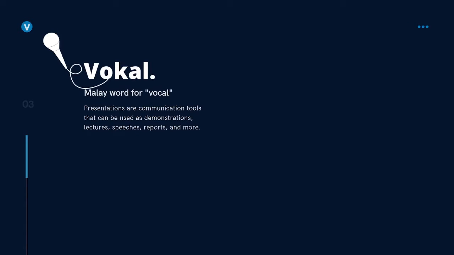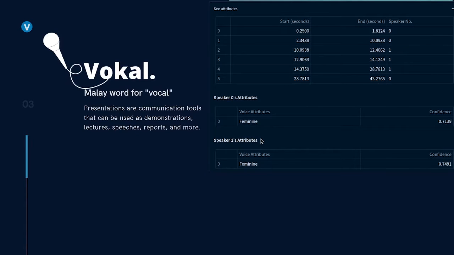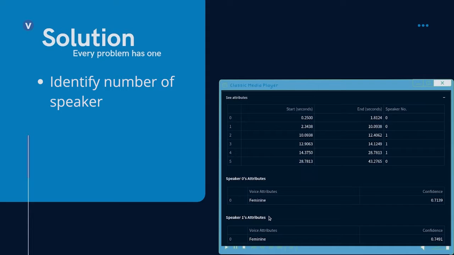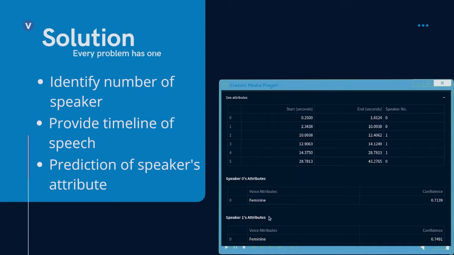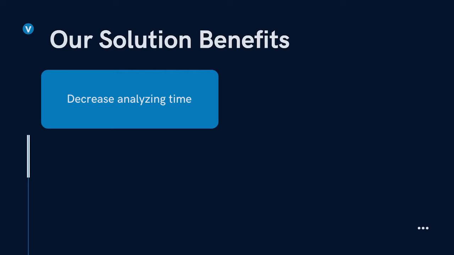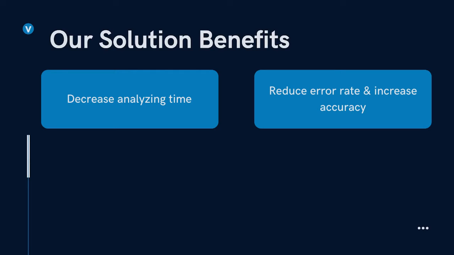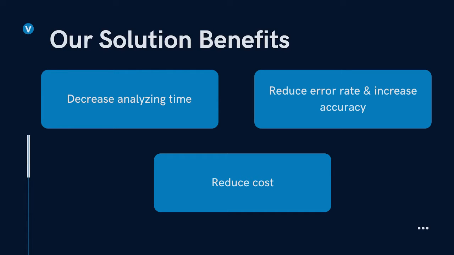Our solution, Vokal, is an AI-powered system that is able to accurately identify the number of speakers present, provide a timeline of active speech in the conversation, as well as display various predictions about the speaker's attributes. With Vokal, agencies are expected to decrease the time spent in identifying speakers in audio clips involving multiple parties through automation, reduce the error rate, and increase accuracy of speech identification through use of recent machine learning algorithms, and also reduce cost by using the Vokal system to minimize the workforce.